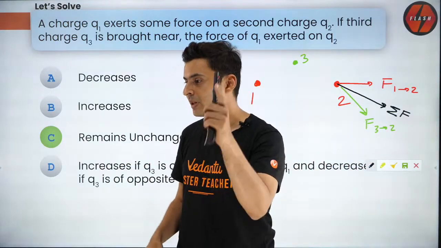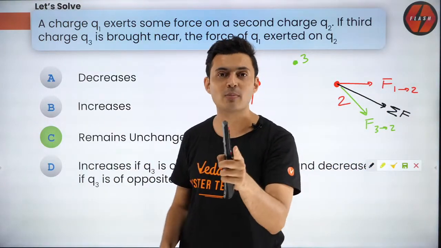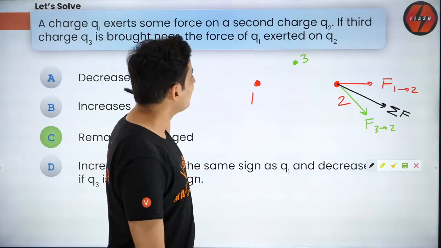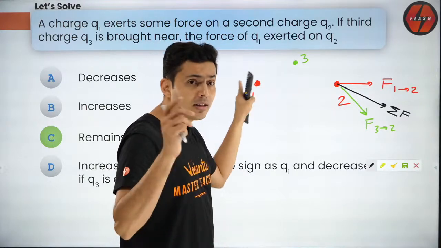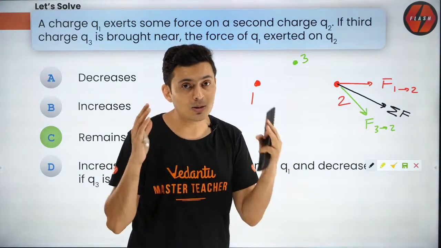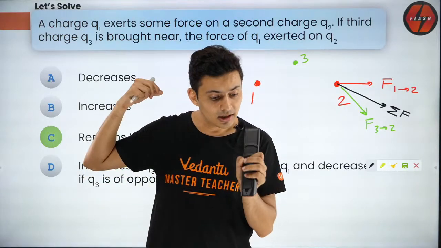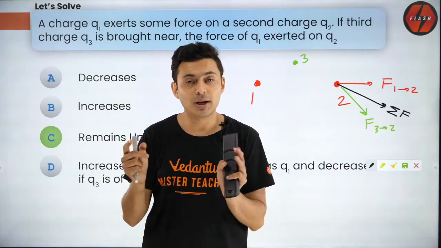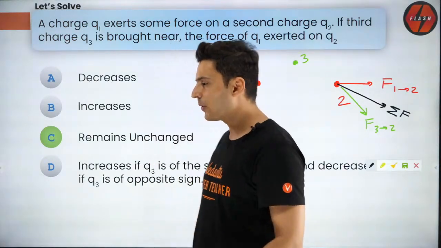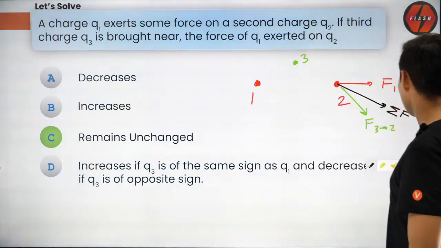Is this clear? Yes, this is a very, very important property. This is called superposition. Superposition means even if you bring more charges here, the force between the individual charges will not be affected. It will still remain the same. Yes, the net force will change, but whatever is there between individual charges will not change. Okay, very good, guys. Some of you have given the correct answer.